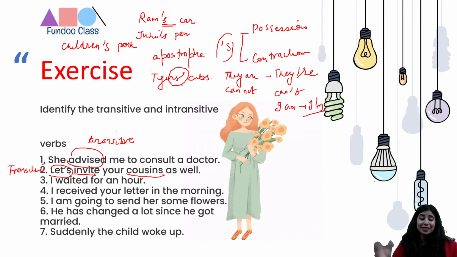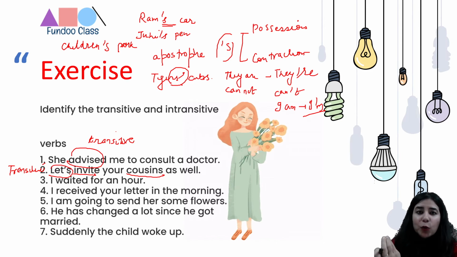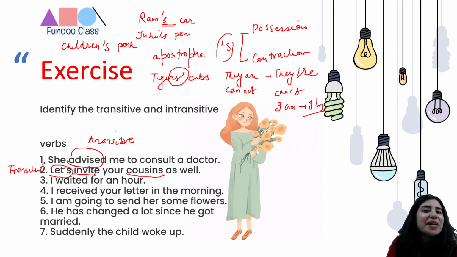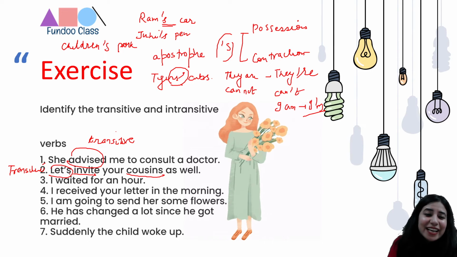So see how magical grammar is, right? We were doing verbs, and in between we have learned this amazing concept of apostrophe. Isn't it so wonderful? A pat on your back for being such great learners. So I hope we are sorted with the second example, all my lovely students.